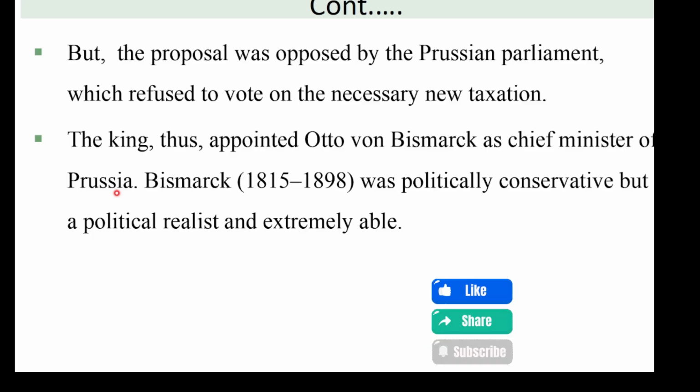This person was politically conservative, a political realist and an extremely able man. Since a very capable conservative political realist came to power, this is also another advantage